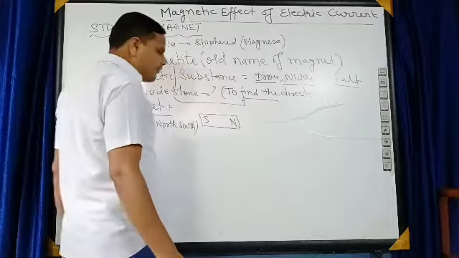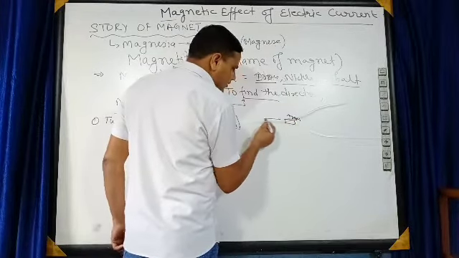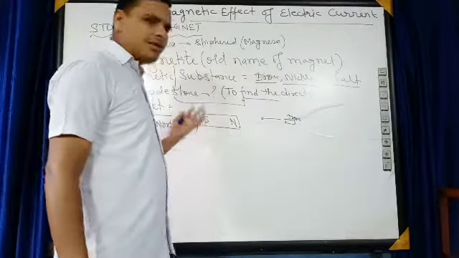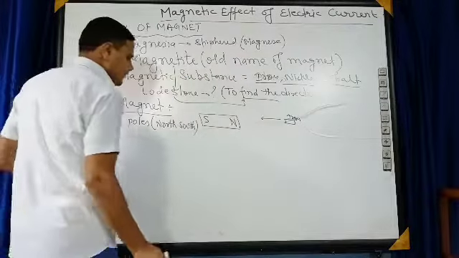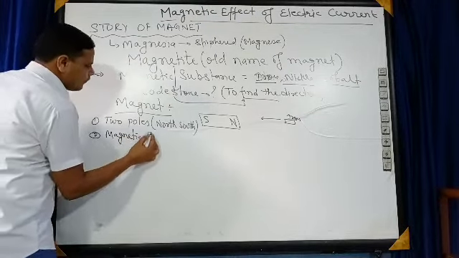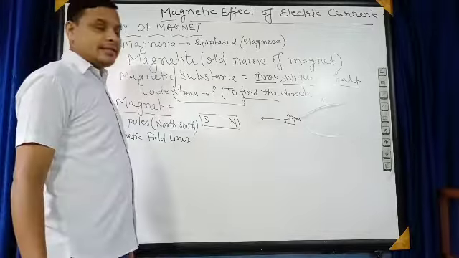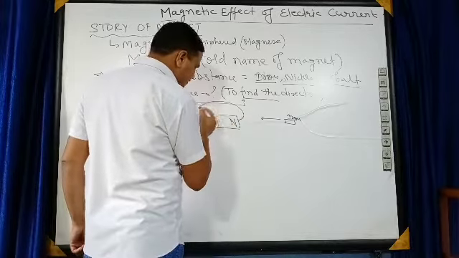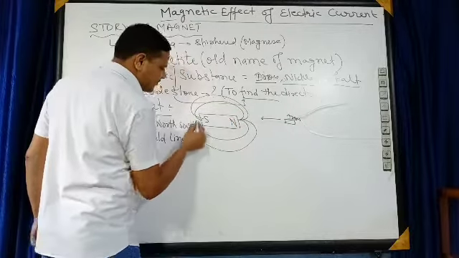Now how will we know that? If we put an iron object here, it will be attracted toward the magnet. Now who is attracting it? Is any magical power there? No, there is nothing called magical power. This magnet gives magnetic field lines. Now we have to learn what magnetic field lines are and some of their properties.